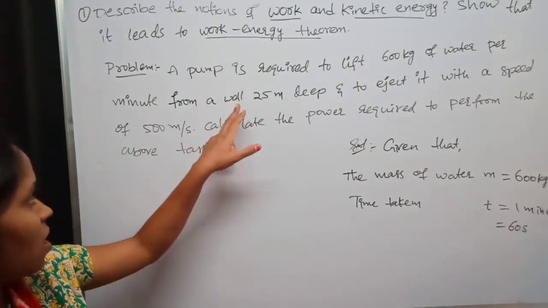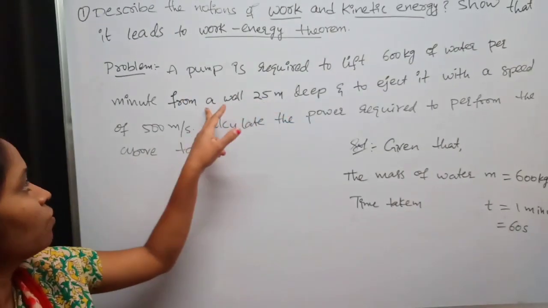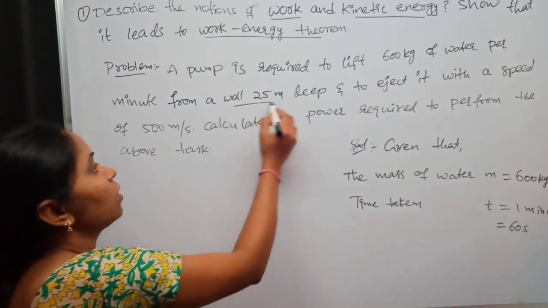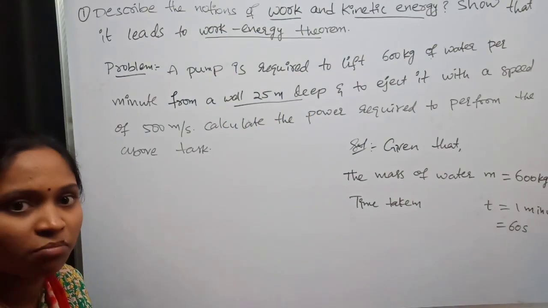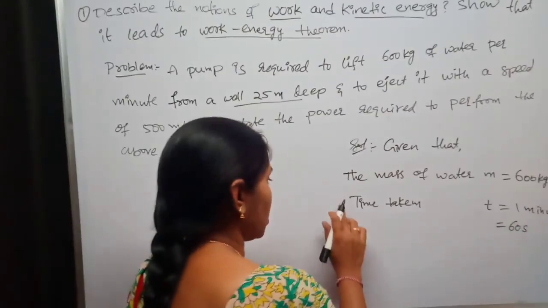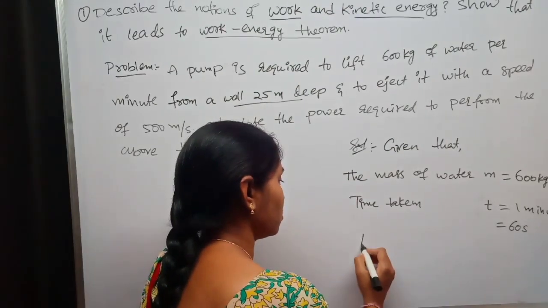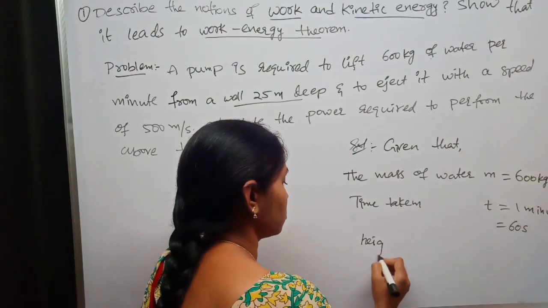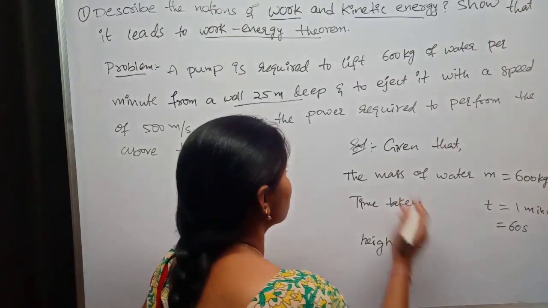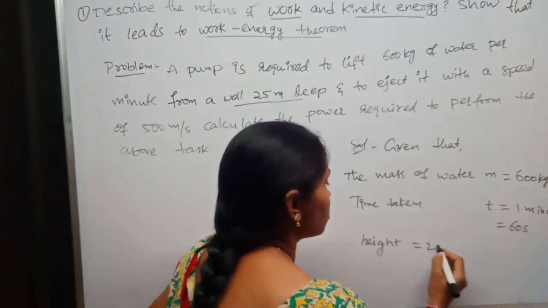And from the well of 25 meters depth, nothing but height h is 25 meters.